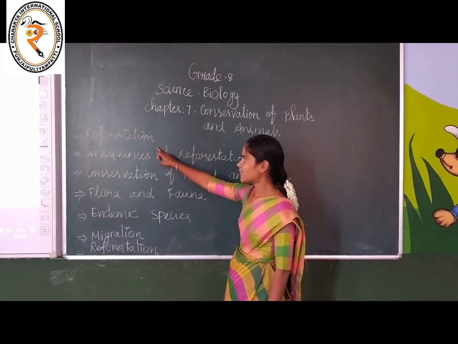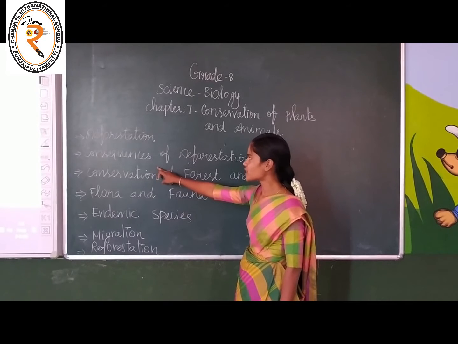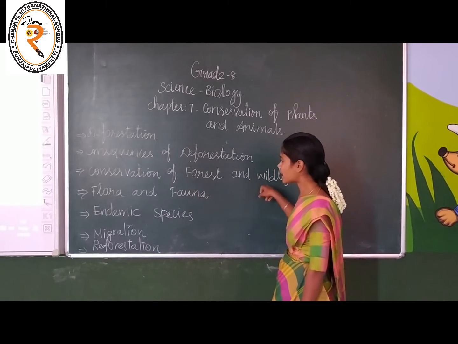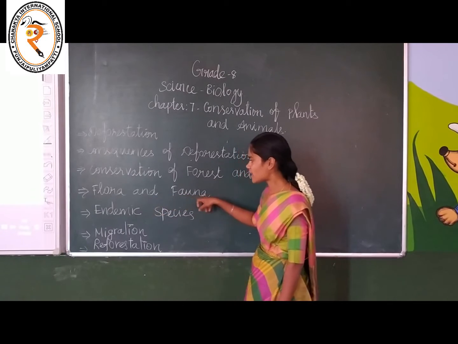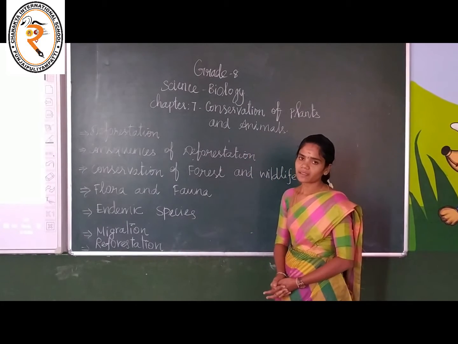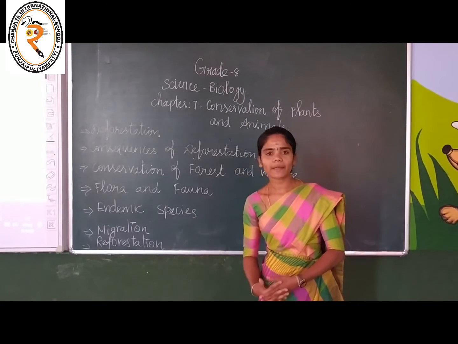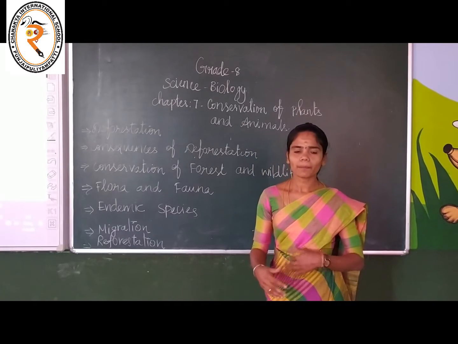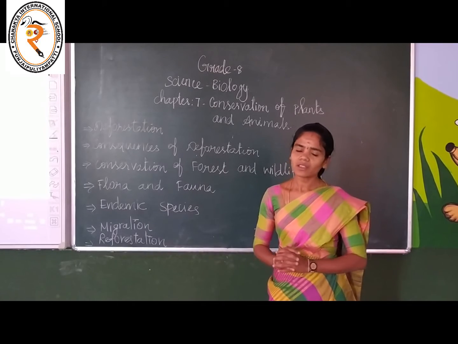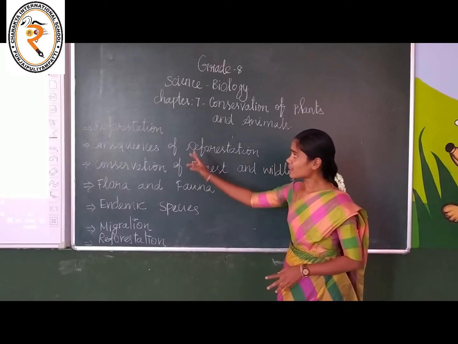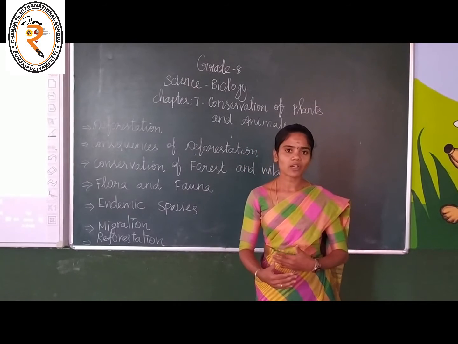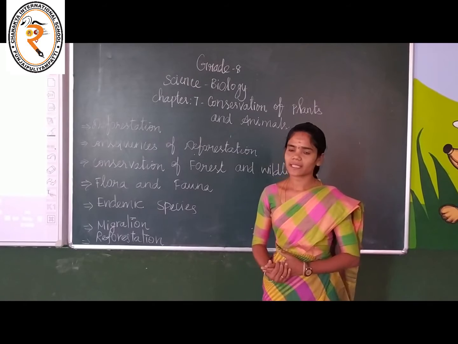First one, deforestation. Second one, consequences of deforestation. Then conservation of forest and wildlife. Then flora and fauna, endemic species, migration and reforestation. What is called forest? It is a place in which most of the plants and trees are there. A forest is a home for most of the wild animals. What is called deforestation? The cutting down of trees is called deforestation.